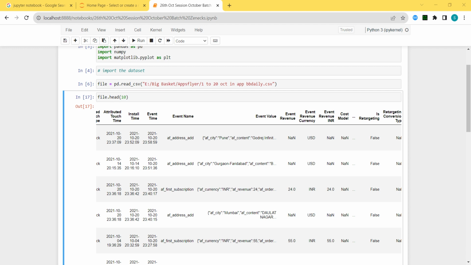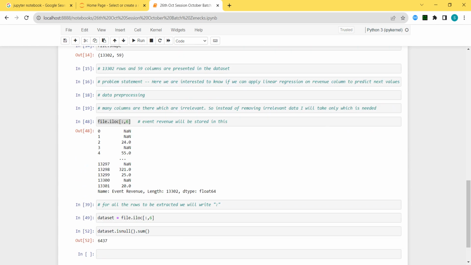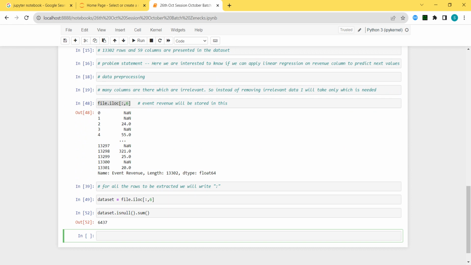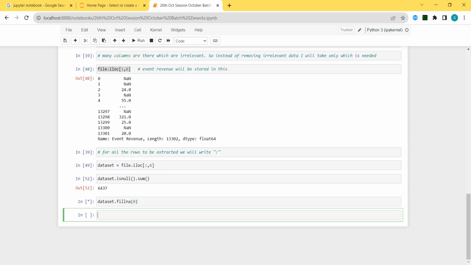Otherwise what we would have done, sir, this is numerical data, replace with mean or median. But here we already know revenue has no value, revenue is nothing. Which means Harini or Ramya has not purchased anything. That means we have to fill all the missing values with zero. dataset.fillna, and here I want to type 0.